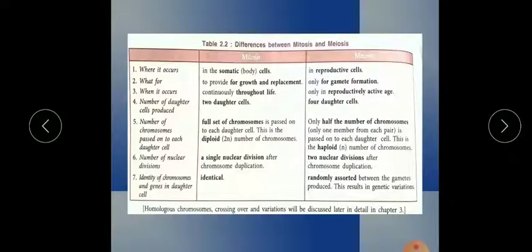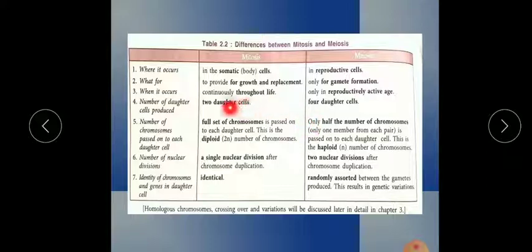Now here a few differences are given, with key points. Somatic cells, as I told you, are all cells other than reproductive cells: bone cells, muscle cells, blood cells and all other cells come under somatic cells. So don't confuse what somatic means. Mitosis cell division occurs in somatic cells, and meiosis in reproductive cells, just for gamete formation, meaning sex cell formation. Mitosis produces 2 daughter cells, meiosis produces 4 daughter cells.